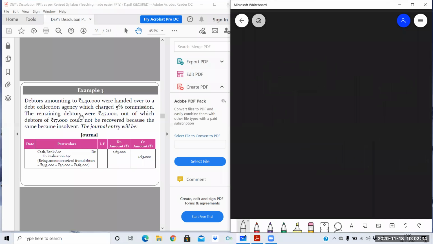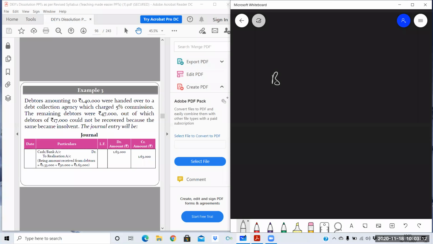So they will be charging their commission. A debt collection agency which charged 5% commission. So for collecting this debtor amount, they have charged 5% commission. The remaining debtors were 47,000, out of which debtors of 17,000 could not be recovered because the same became insolvent. The journal entry will be, now you need to calculate the amount. 1,40,000 were handed over to the debt collection agency which charged 5% commission. So on 1,40,000 commission you need to charge.